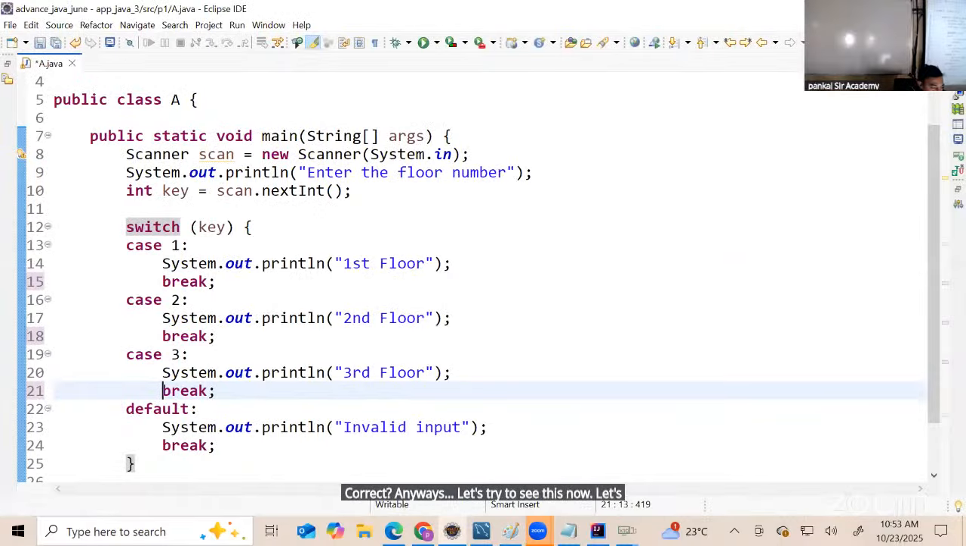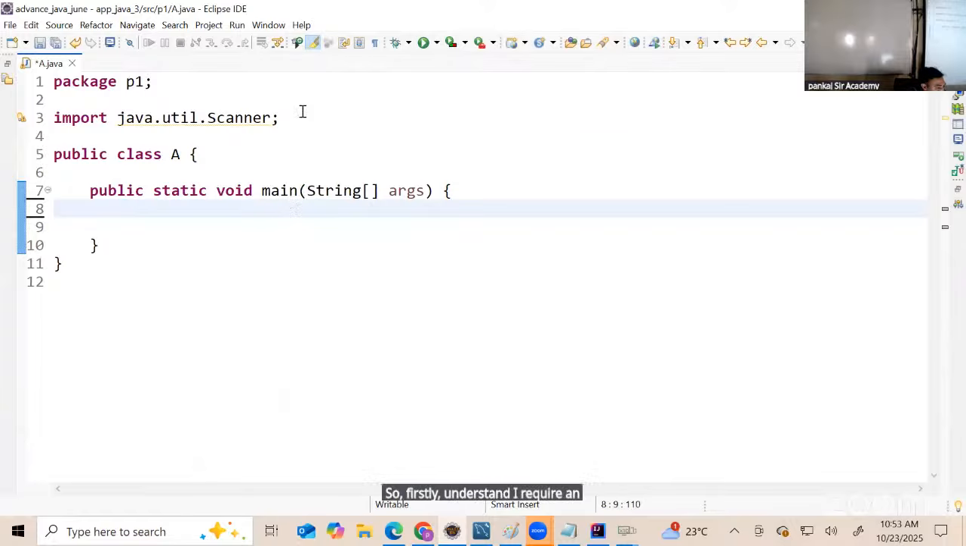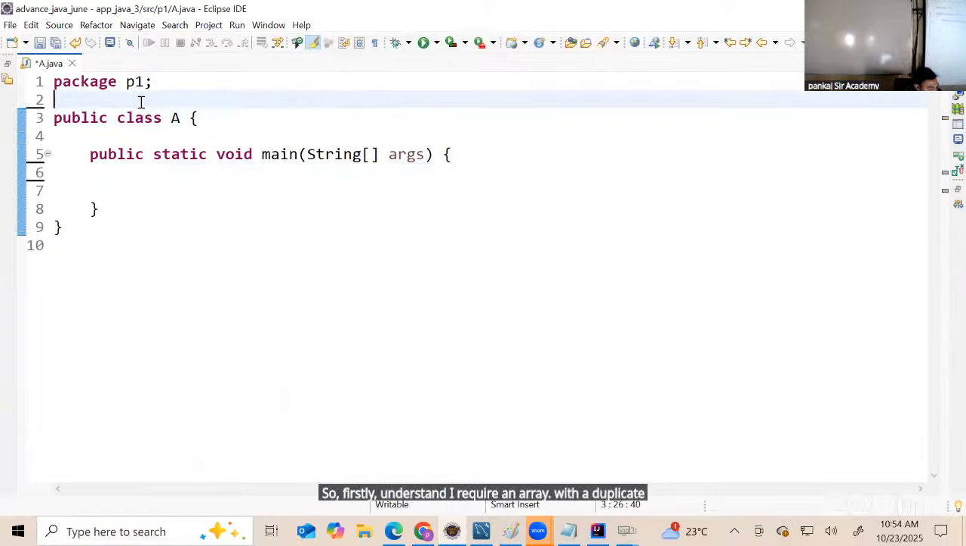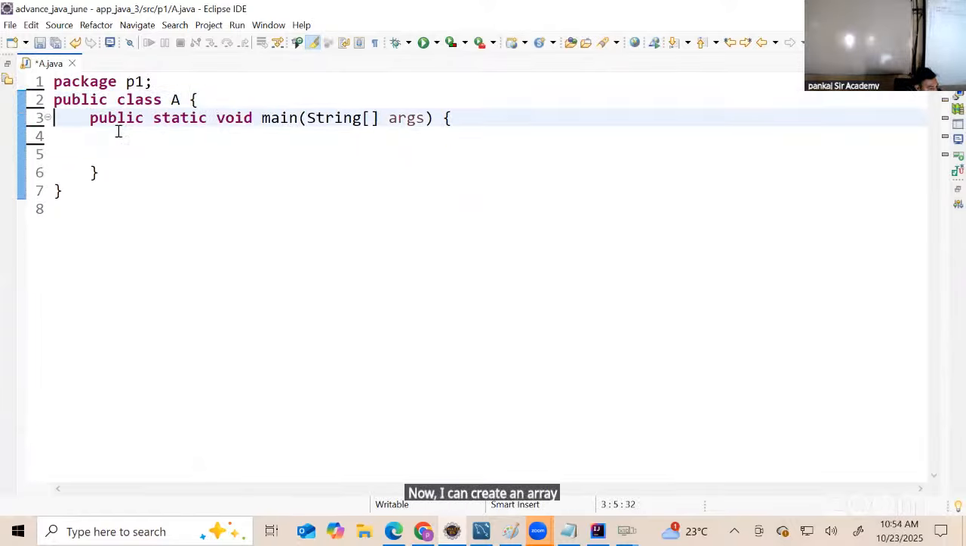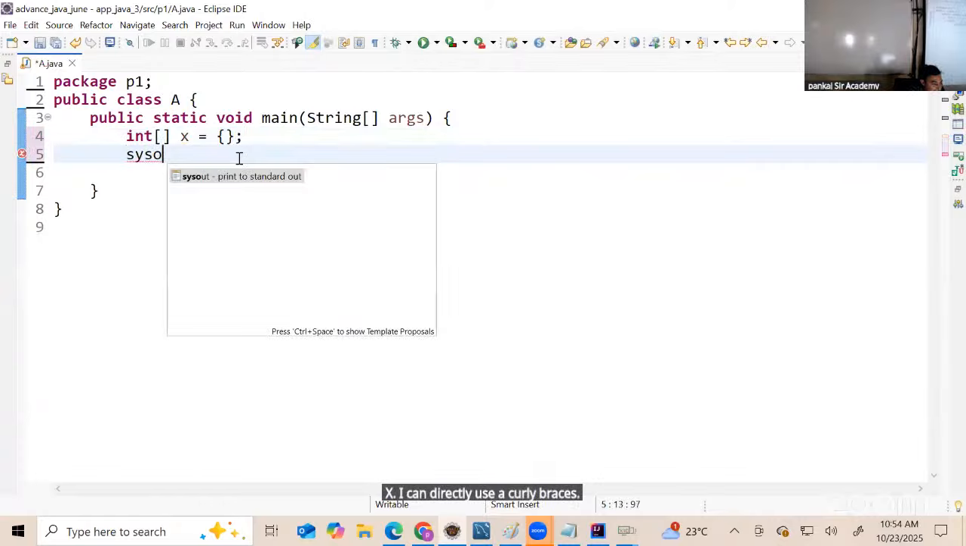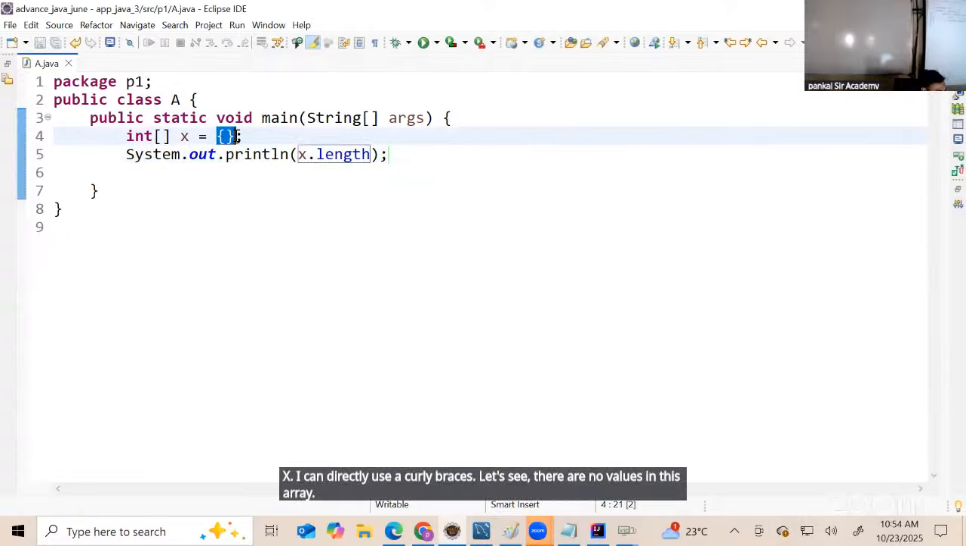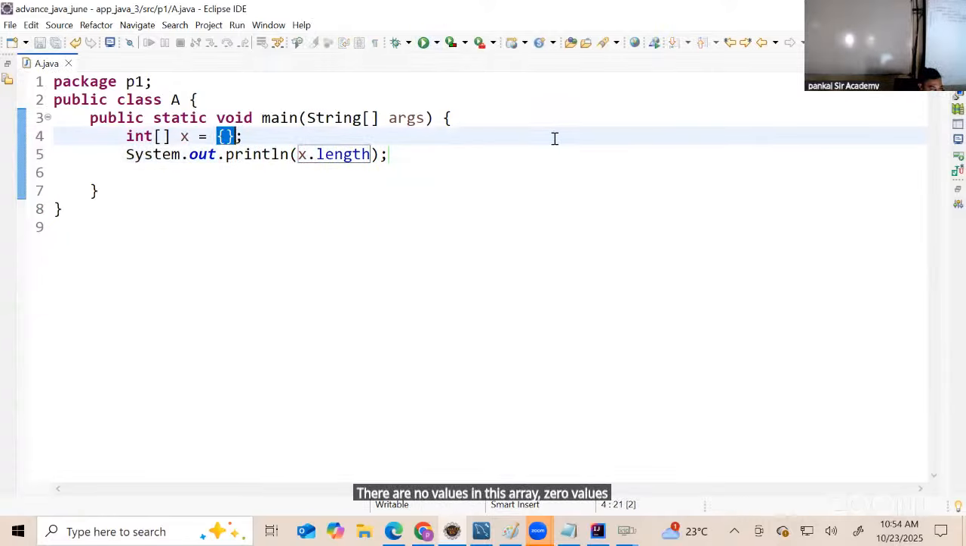Anyways, let's begin with this now. Firstly, I require an array with duplicate values. I can create an array with duplicate values like this: int x, and I can directly use curly braces. There are no values in this array, 0 values, so the length is 0.